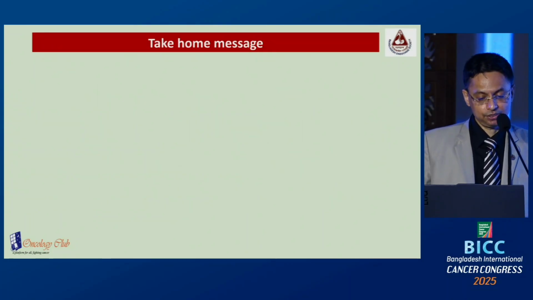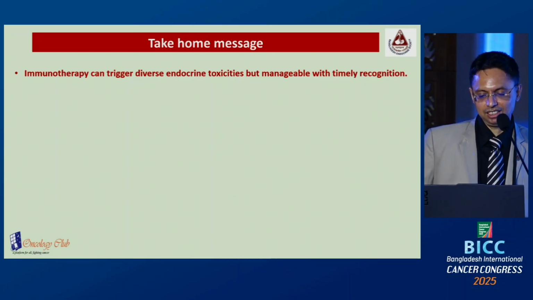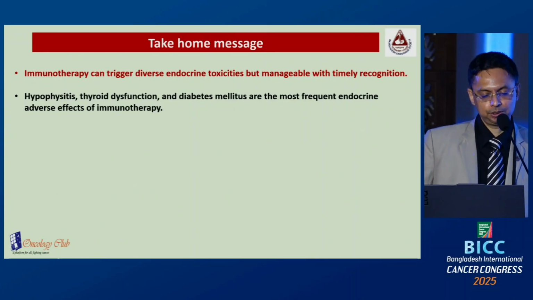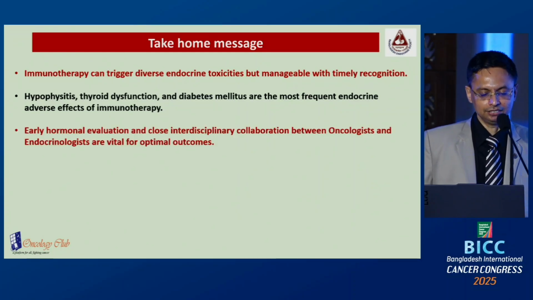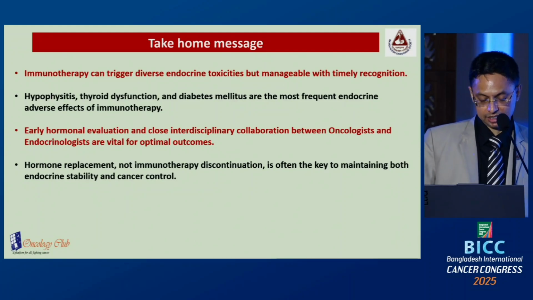So the take home message from my presentation today: immunotherapy can trigger diverse endocrine toxicity, but it is manageable with timely recognition. Hypophysitis, thyroid dysfunction, and diabetes mellitus are the most frequent endocrine adverse effects of the immunotherapy or immune checkpoint inhibitor. Early hormonal evaluation and close interdisciplinary collaboration between oncologist and endocrinologist are vital for the optimal outcome. Hormone replacement, not immunotherapy discontinuation, is often the key to maintain both endocrine stability and cancer control.